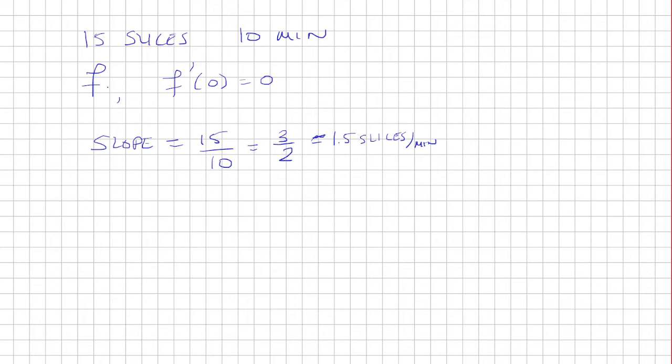We're given that f is differentiable, and we can use the mean value theorem. So the mean value theorem says the slope of the tangent is equal to the slope of the secant. The slope of the secant is this one right here. That's 3/2. So the slope of the tangent is a derivative.